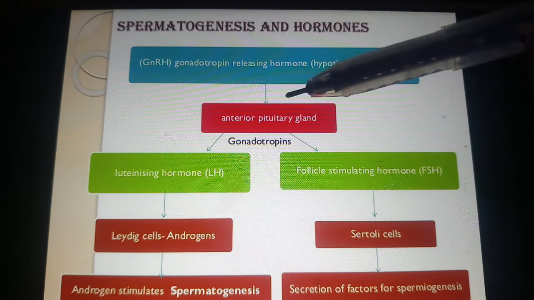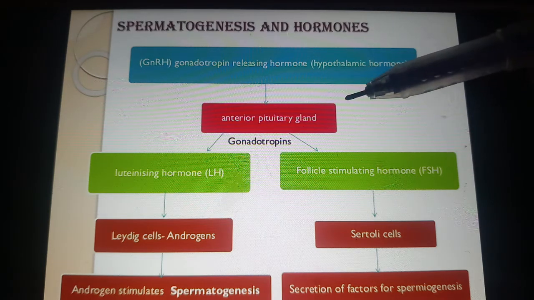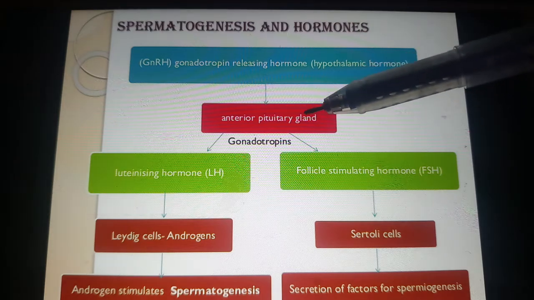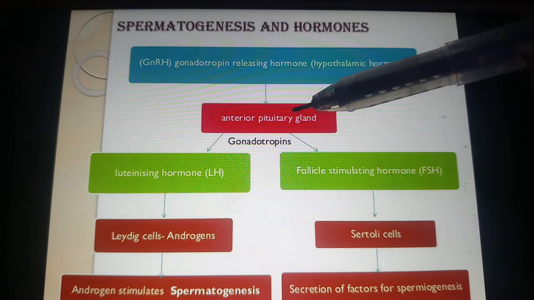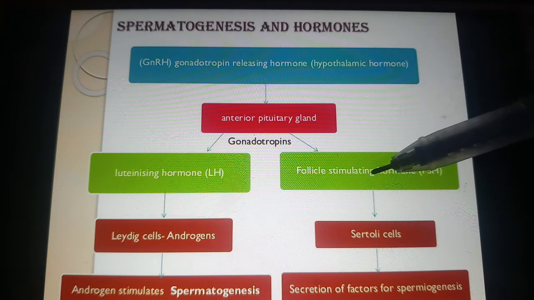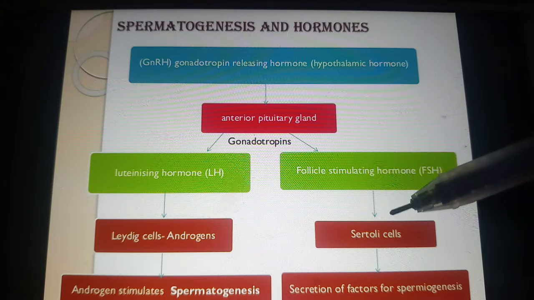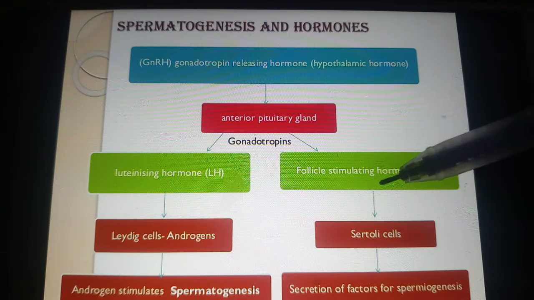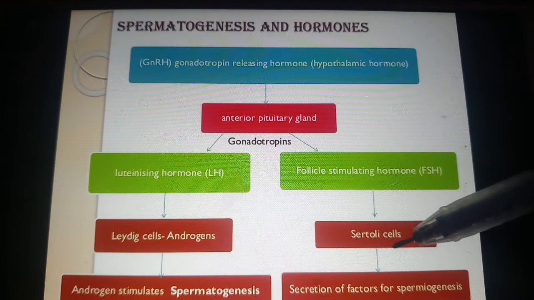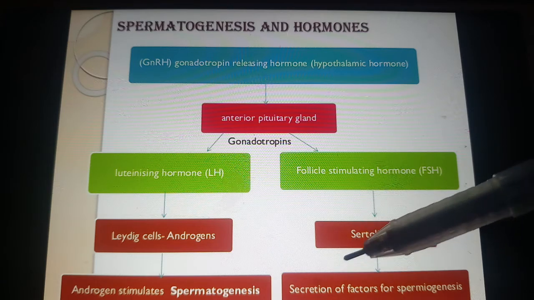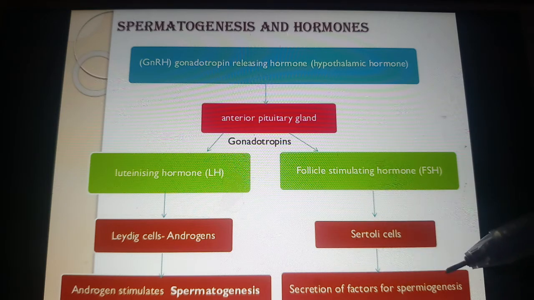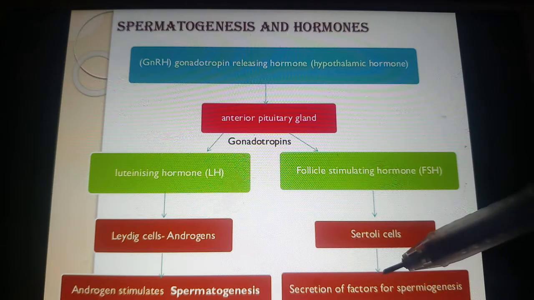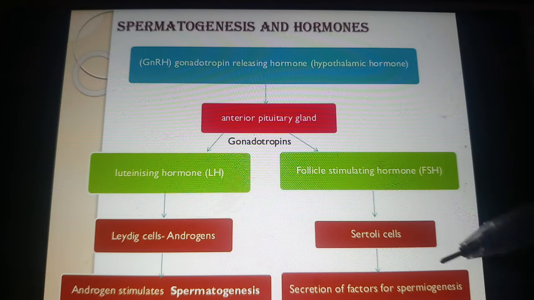Now what does FSH do? At the same time, the hormone called FSH is also released by the anterior pituitary gland. It acts on the Sertoli cells, and it starts the secretion of factors for spermiogenesis. What is spermiogenesis?